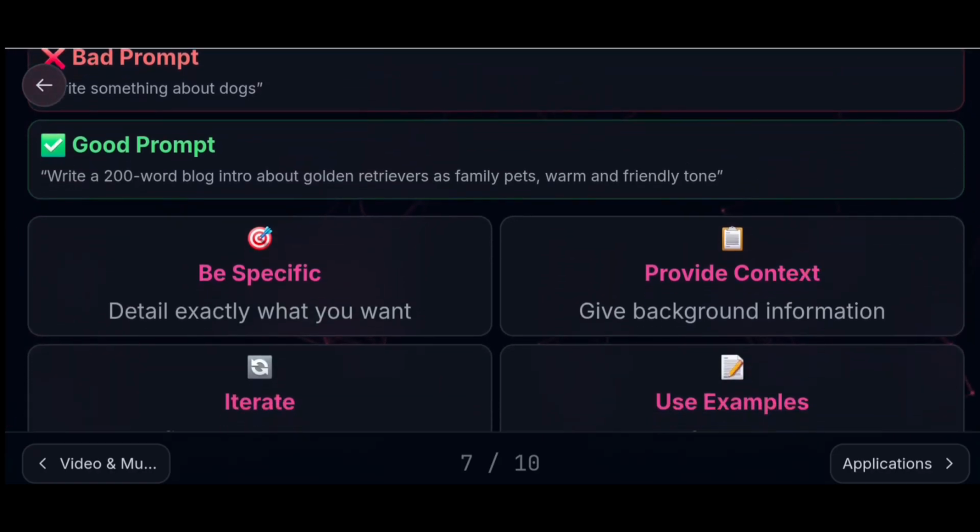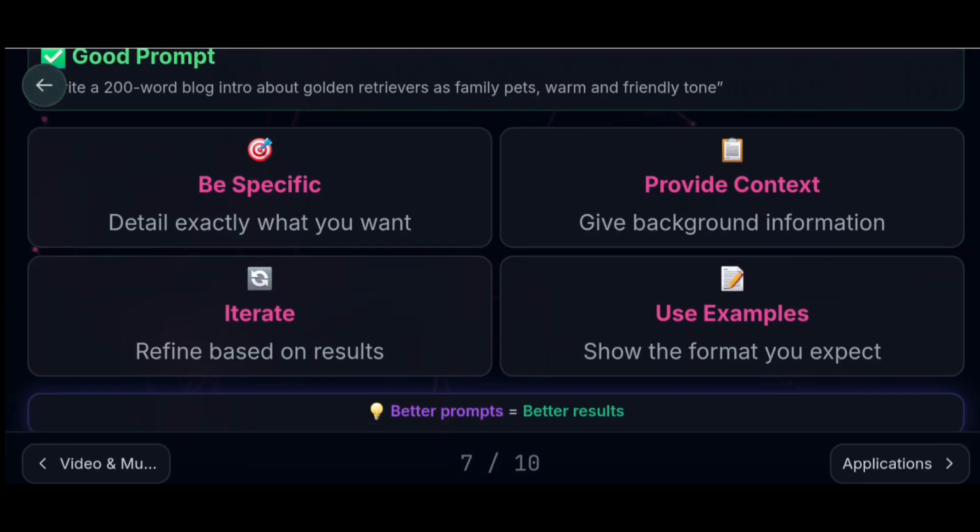Few guidelines. Be specific: detail exactly what you want. Provide context: give background information, so based on the context, it will produce the output. And iterate: you can iterate based on the results, refine based on results, until you get the final and desired product. Use examples: provide some details on how you are expecting it. Show the format you expect. Simply, better prompts equal better results.